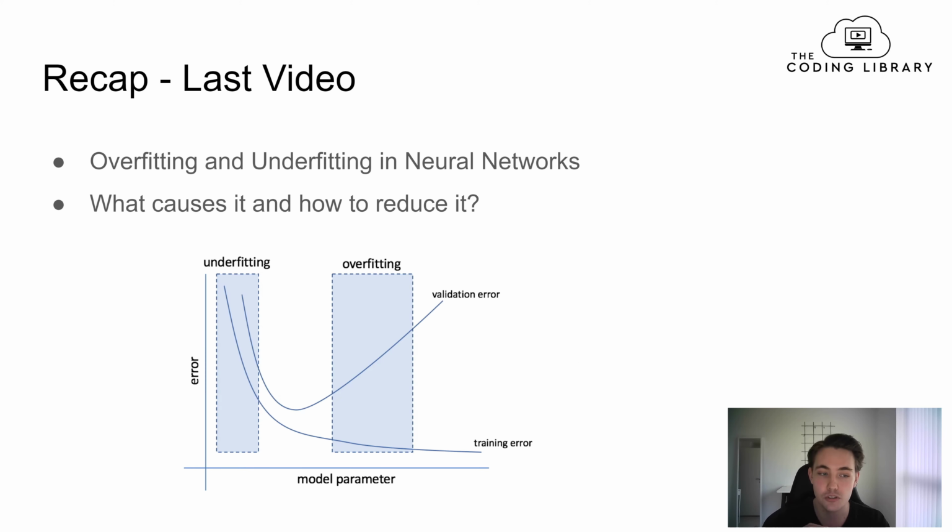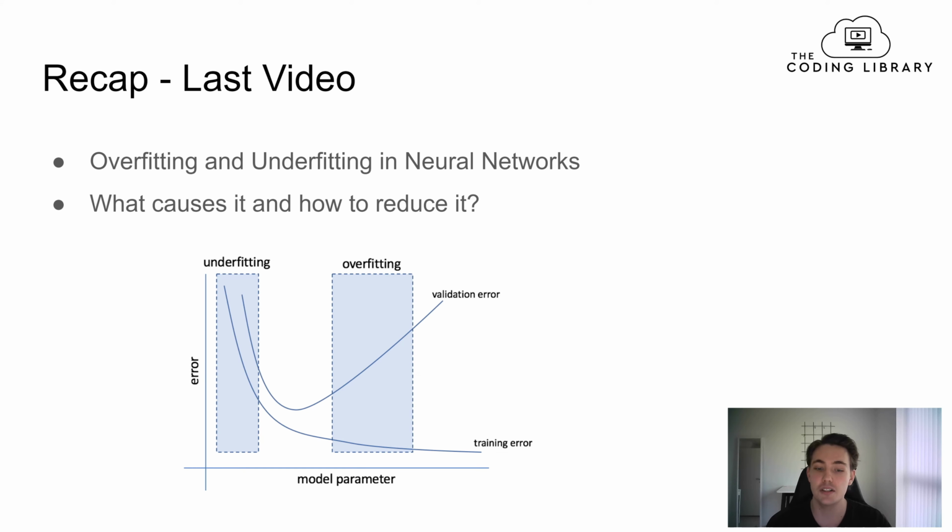First of all, we're going to have a short recap of what we went over in the last video about overfitting and underfitting. We talked about these different types of scenarios where we can have overfitting and also underfitting in our neural network. We talked about what it was, what causes overfitting and underfitting in neural networks, and how to reduce it.